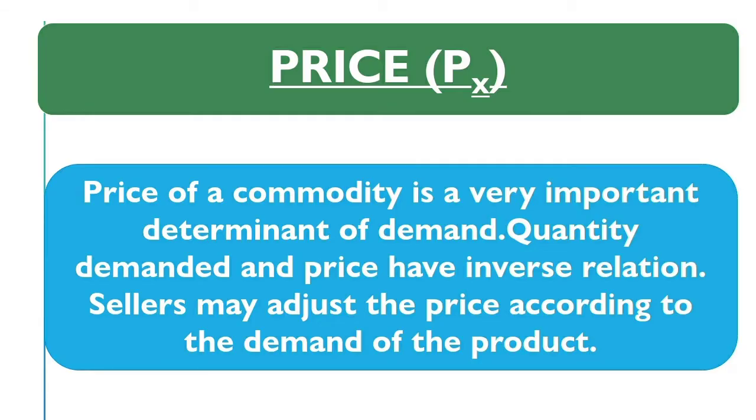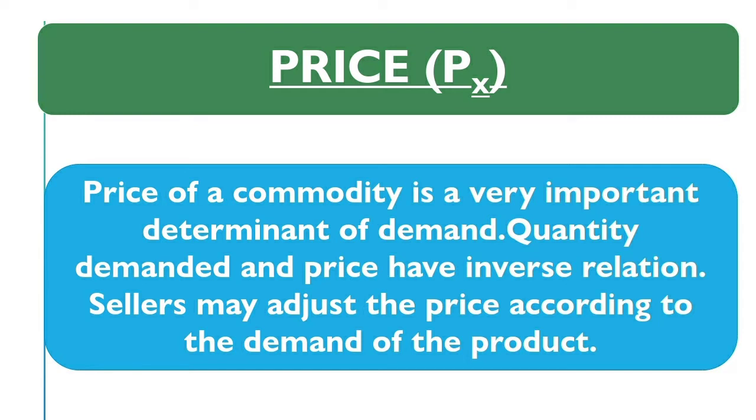So, the first important determinant of demand is price. Price of a commodity is a very important determinant of demand. Quantity demanded and price have an inverse relationship, which means when the price is more, less quantity is demanded, and when the price is less, more quantity is demanded. A change in the price can bring changes in the consumer's demand, and if the consumer demand is changing, it is very obvious that the seller will adjust the price of a commodity according to the demand of a product that is there in the market.